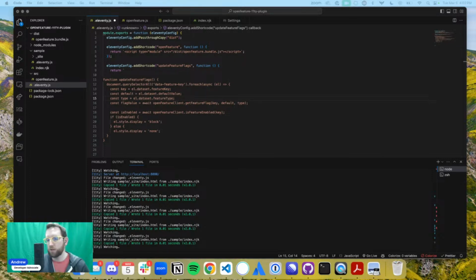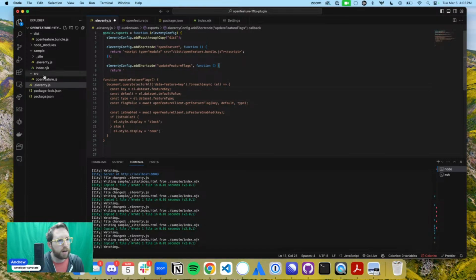And again, so this was why I did this. Okay, so this is the interesting thing here, right? Because I want to be able to do this on the client side and have it update every single time. But I can do that. Yeah, I need to run the update feature flags here, which is why I needed to do the window handle feature flag type. Okay, handle feature flag, default value. Okay. So yeah, I don't actually need the open feature stuff over there. So that's good. So I actually didn't need a window value for that.